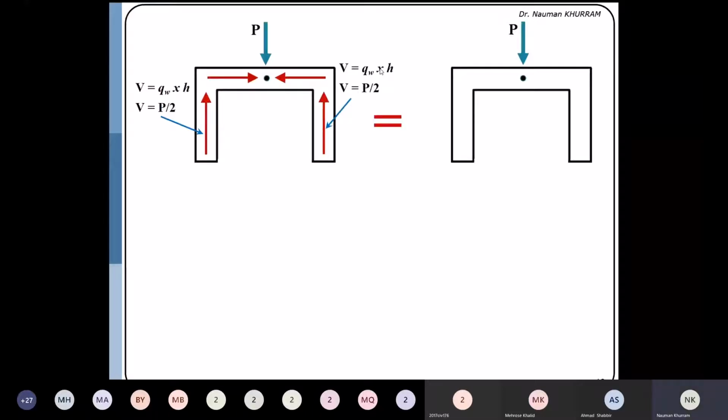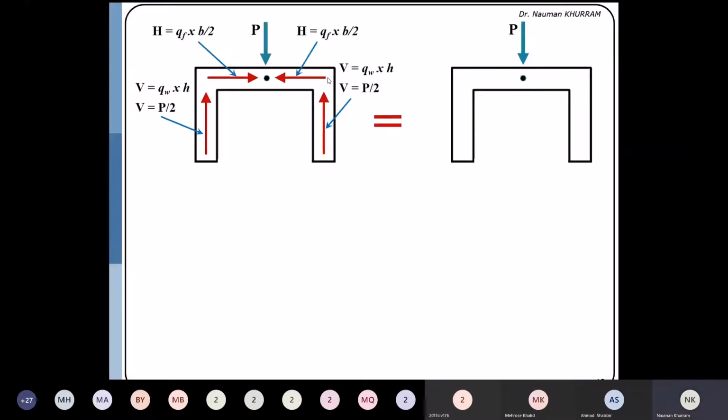Each force is denoted by V, and this will be equal to P by 2. So this magnitude will be equal to P by 2 on one side and P by 2 on the other side. If you add both, the total V plus V will be equal to P, which will maintain the equilibrium. Similarly, this horizontal force you can compute: Q F, average shear flow, multiplied by B by 2. B by 2 is the half of the width of the flange.